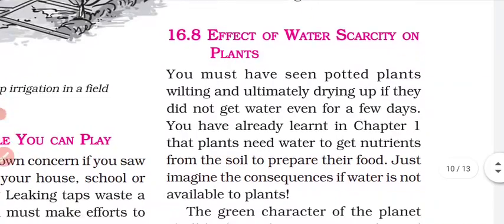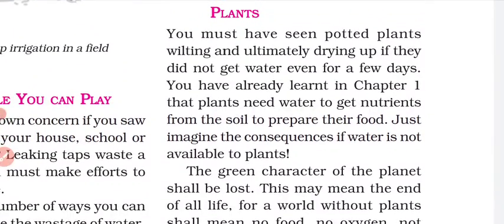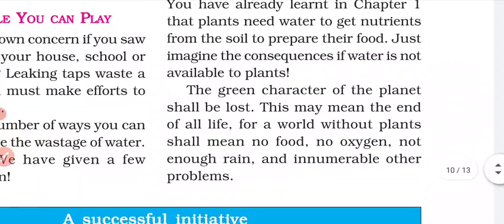Now, what is the effect of water scarcity on plants? As we all know, plants provide food, and for them water is the essential source, because whatever minerals are there are transported with the help of water. So whenever water is scarce, what will happen?